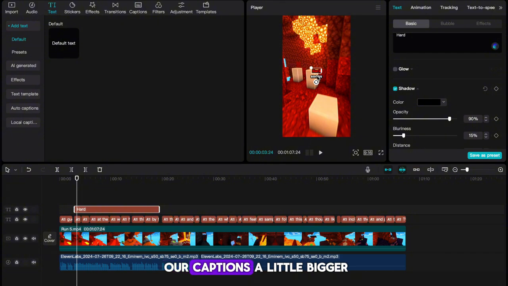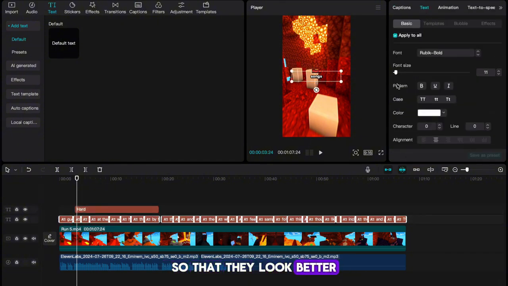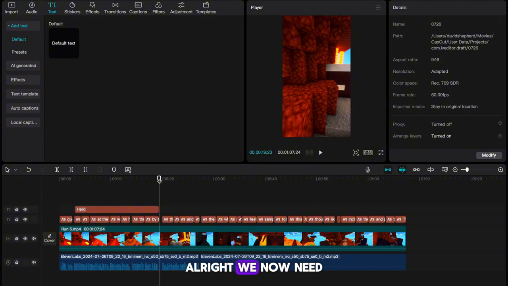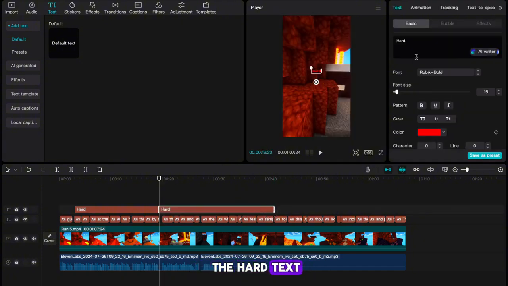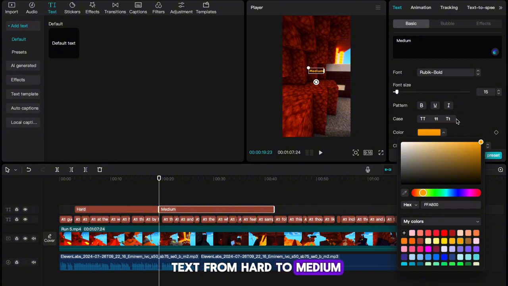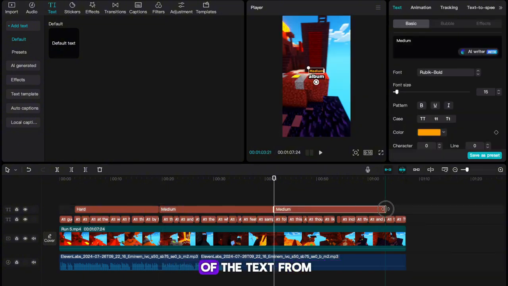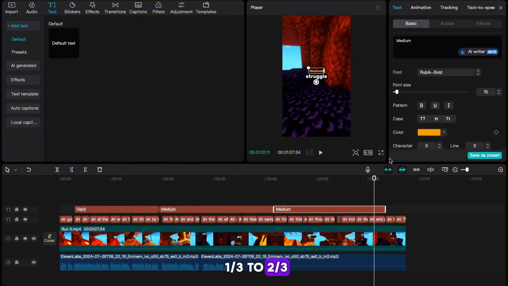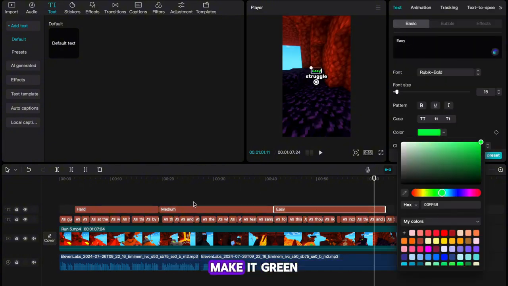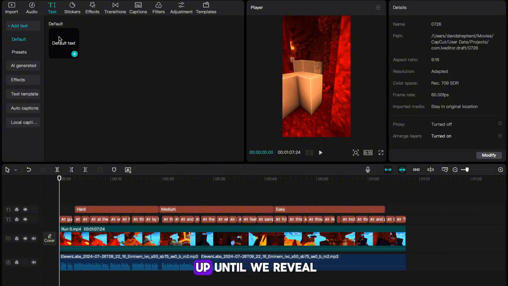I'm now going to make our captions a little bigger so that they look better. Just select them and increase the font size. Alright, we now need to copy and paste the hard text. Once it's pasted, we want to change the text from hard to medium. We also need to change the color from red to orange. Now set the duration of the text from 1/3 to 2/3. Finally, repeat this process again for text reading easy, make it green, and position it right up until we reveal the album.